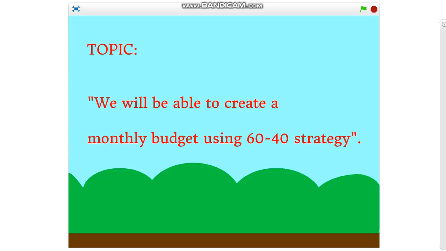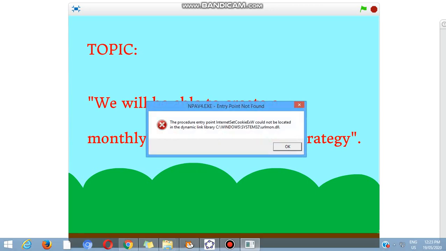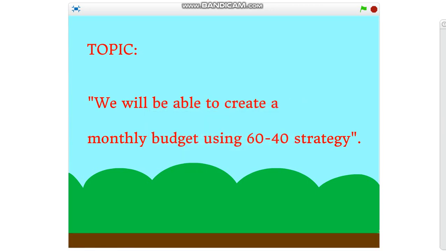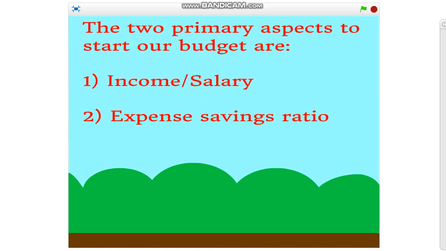This week's objective is we will be able to create a monthly budget using 60-40 strategy. The two primary aspects to start our budget are income or salary. The second, expense savings ratio.